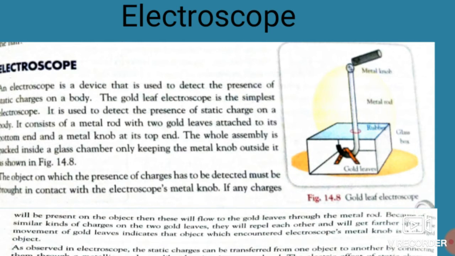This electric effect of static charges is known as static electricity. Friction or rubbing of any materials together is the common way to produce static electricity.